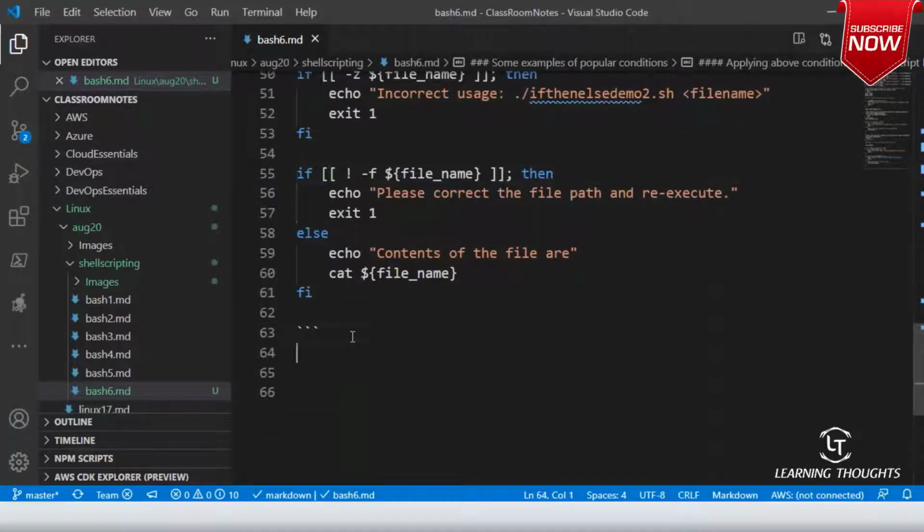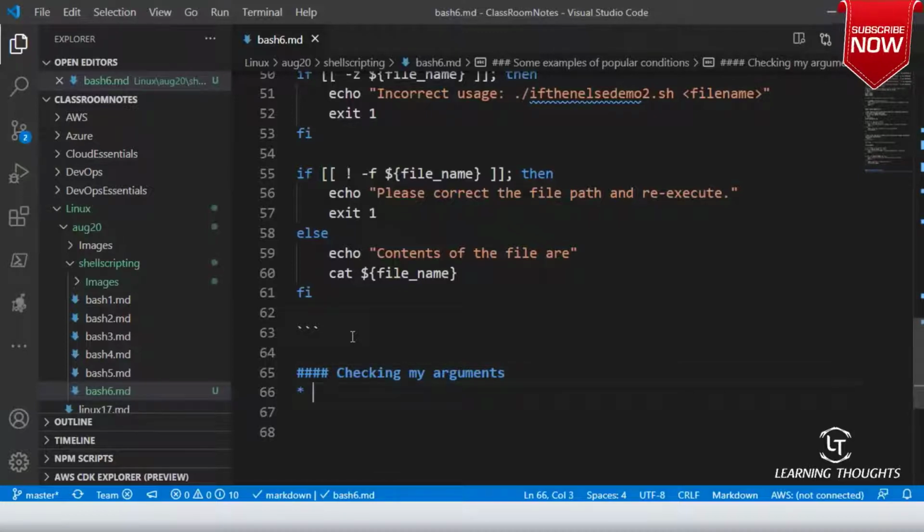Now, the next thing which we want to do is I want to start checking my arguments, because generally whenever we give any input to the users, they might pass something which is wrong. So as a person who is developing a script, it is completely our responsibility to ensure that we check the arguments. Right?